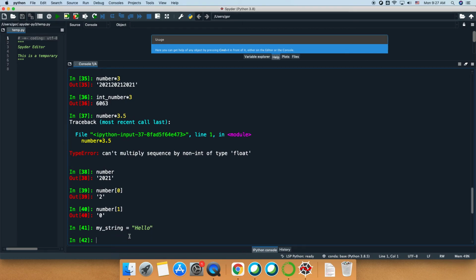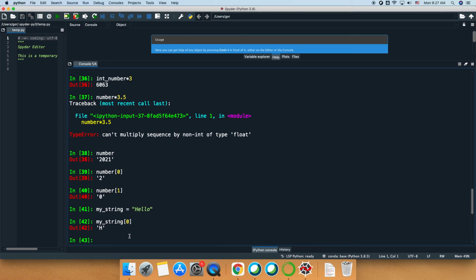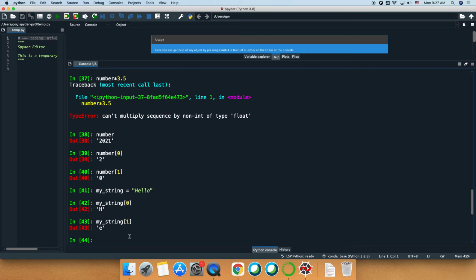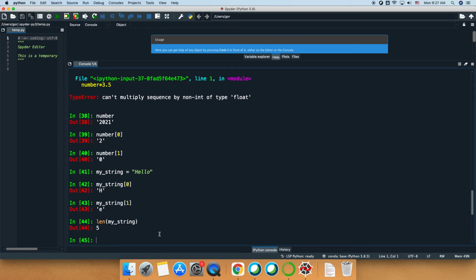If I index my string 0, I will get the letter H. If I call my string 1, I will get the second element, which is the letter E. So it has totally 1, 2, 3, 4, 5 characters. Actually, I can apply my length to my string to understand how many elements I have.